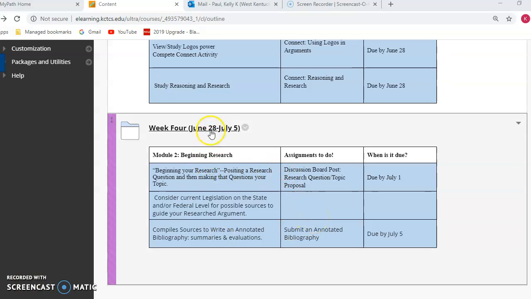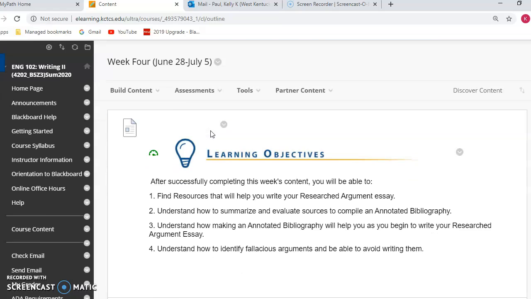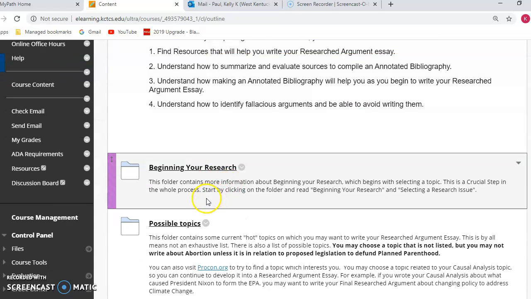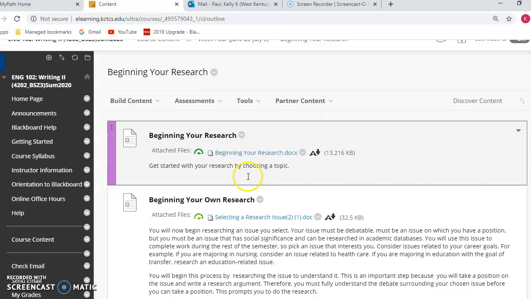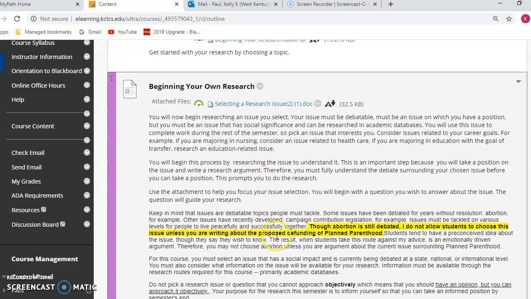I'm going to go ahead and get into our folder for the week. If you go into here, you'll see the first thing we're doing is beginning your research, so click on that folder. When you get in here, the first idea is choosing a topic.